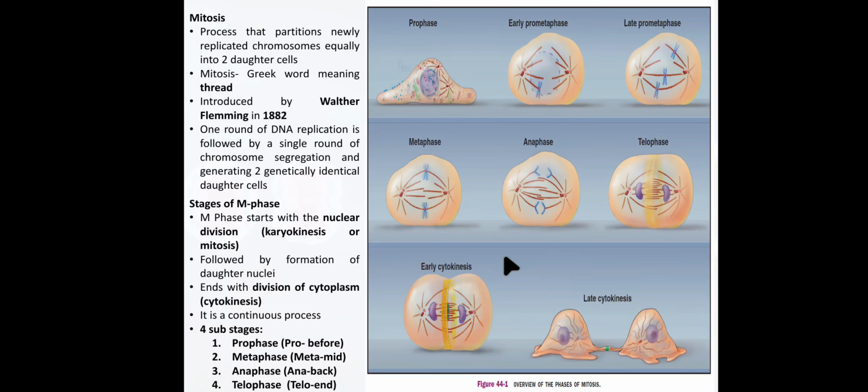So these are the stages of M phase. M phase starts with nuclear division, karyokinesis, followed by formation of daughter nuclei, and ends with division of cytoplasm, cytokinesis. There are four substages: prophase, metaphase, anaphase, telophase. Pro means before, meta means mid, ana means back, telo means end.